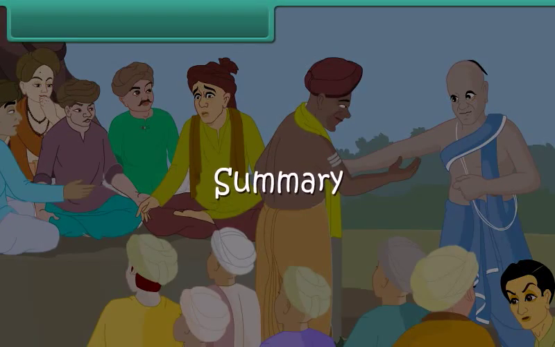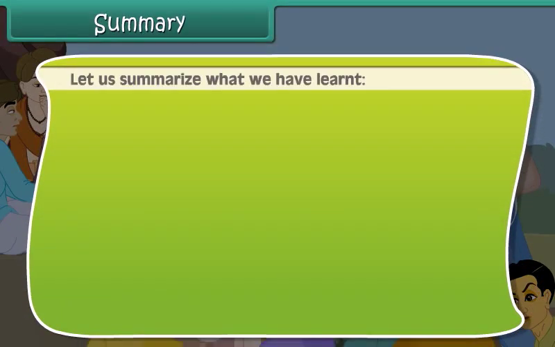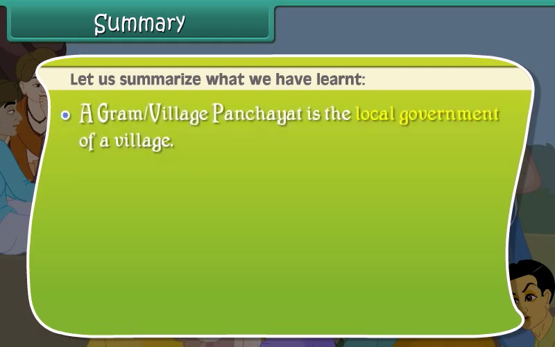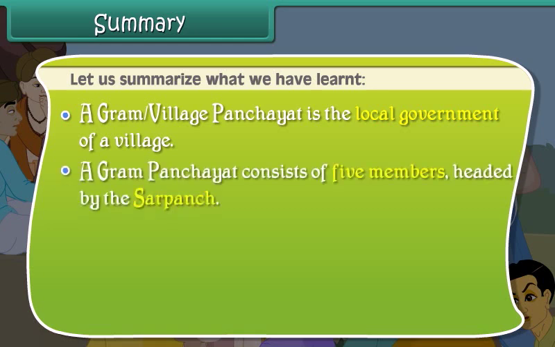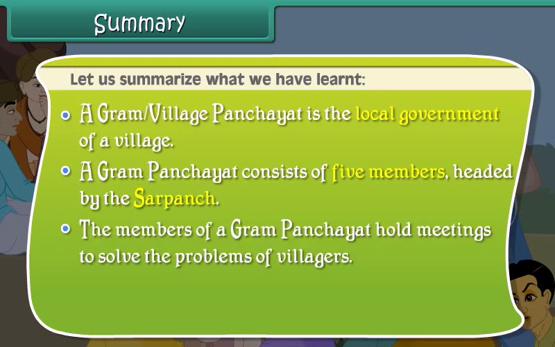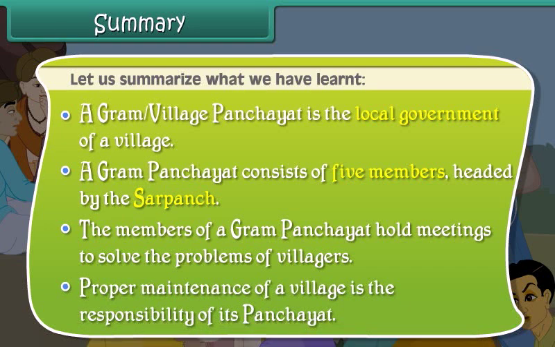Summary. Let us summarize what we have learned. A Gram Panchayat is the local government of a village. A Gram Panchayat consists of 5 members headed by the sarpanch. The members of a Gram Panchayat hold meetings to solve the problems of villagers. Proper maintenance of a village is the responsibility of its Panchayat.